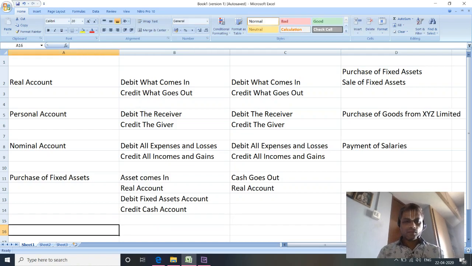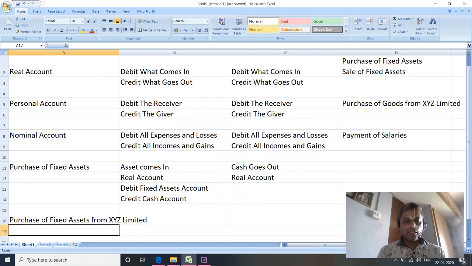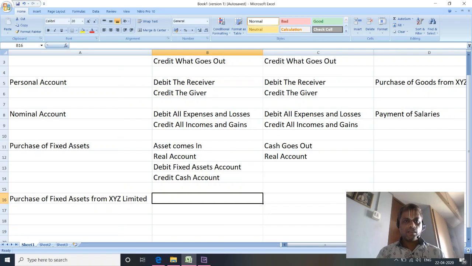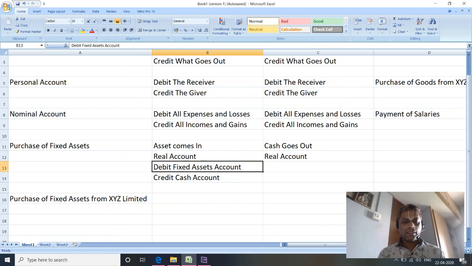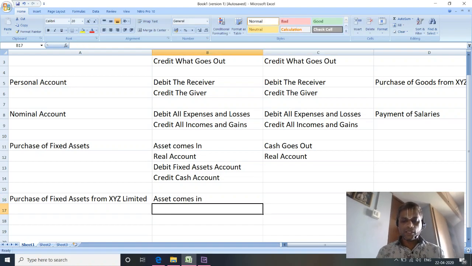Let's take another example: the same purchase of fixed assets, but from XYZ Limited. In this case, we are purchasing an asset from XYZ Limited. What comes in? Again, an asset comes in, because when we purchase, we are bringing in a new asset. Then, are we paying by cash? No, we are purchasing it from XYZ Limited.